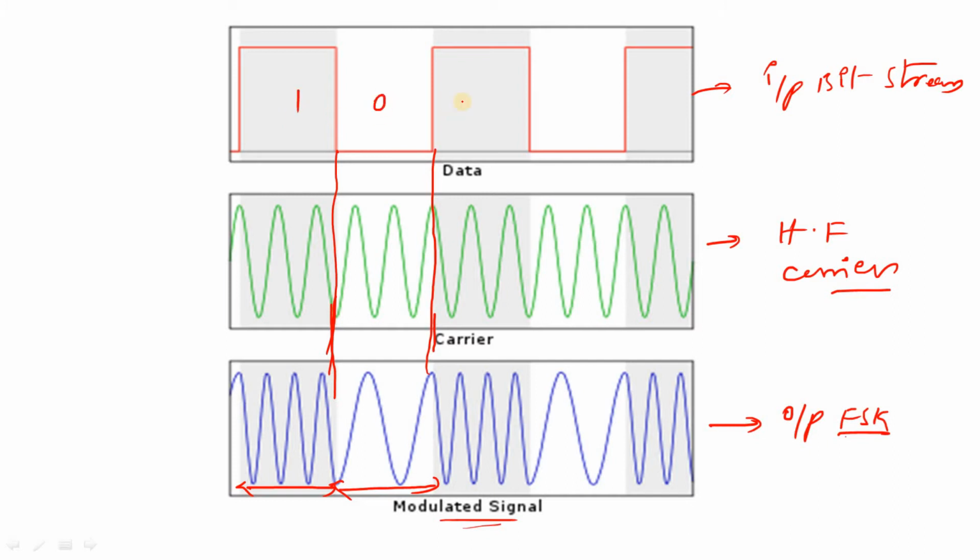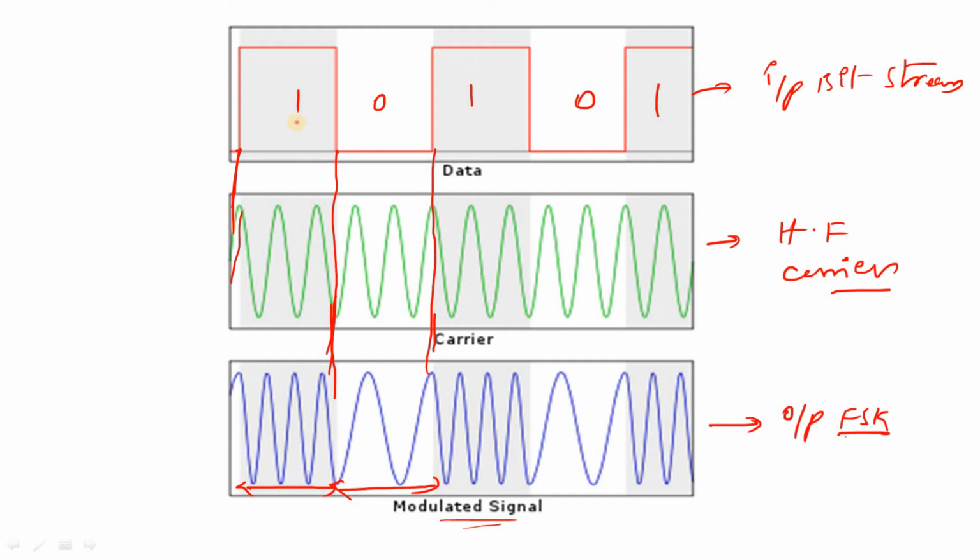This is logic 1, this is 0, this is logic 1, this is 0, this is logic 1. For the duration of logic 1, the same carrier is presented across the modulated section. That means the resultant output is the same as the carrier wave.